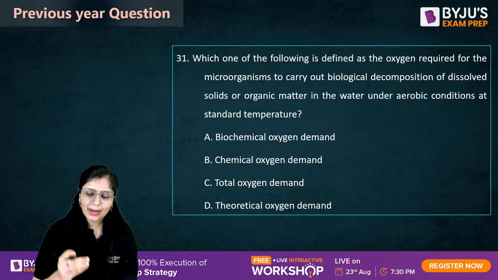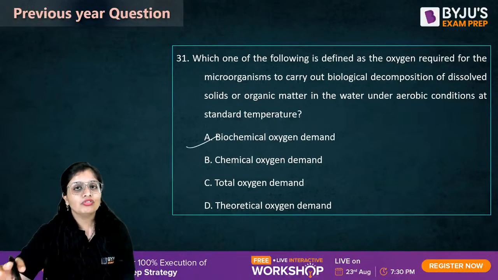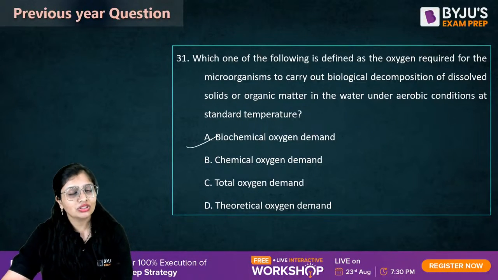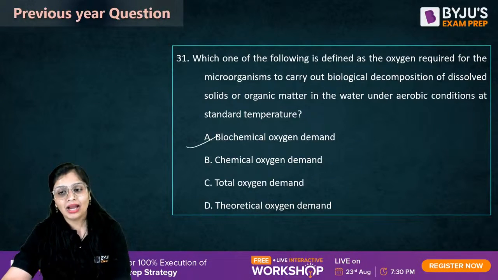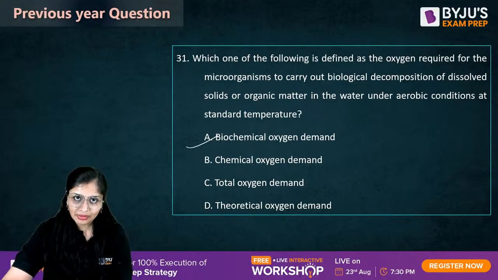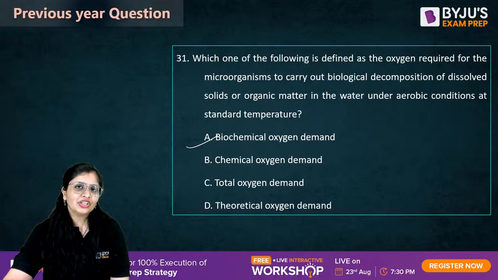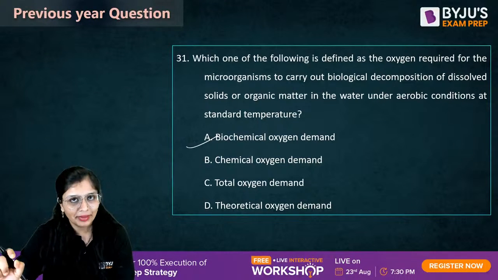That is biochemical oxygen demand, or BOD, the amount of oxygen required by aerobic microorganisms to carry out the decomposition of biodegradable organic matter. So it depends upon the temperature. Ultimate BOD is independent of temperature, but whenever you state the BOD, you have to specify the days and the temperature, apart from ultimate BOD.